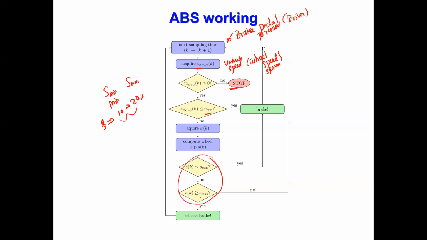We know the vehicle speed, then we know the wheel speed. Then compute the slip and check the slip value, whether it is within the minimum and maximum values, and accordingly do the next step. If it is within the range, release the brake. So this is how the ABS works.